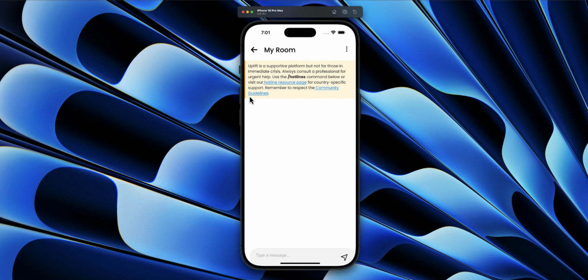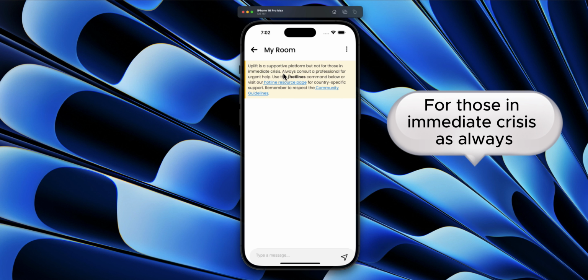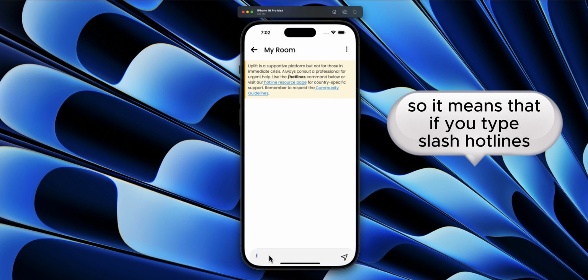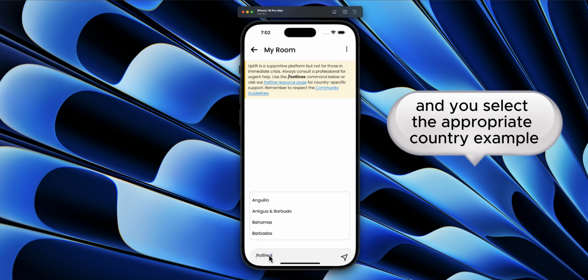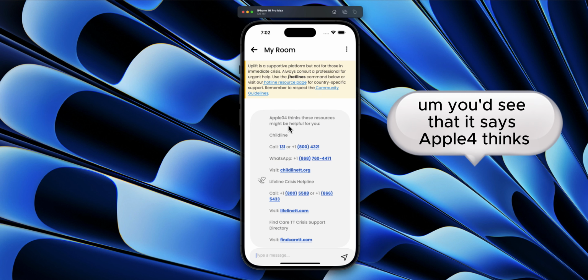Down. Here it is also mentioned that Uplift is a supported platform, but not for those in immediate crisis. As always, consult a professional who can help. Use the /hotlines command below for specific guidelines. So it means that if you type /hotlines, this is of course if it's a peer supporter helping you, for example, and you select the appropriate country, for example Trinidad and Tobago, you'd see that it says these resources might